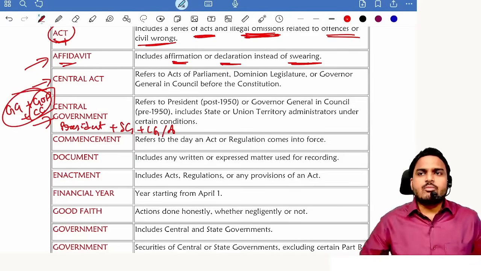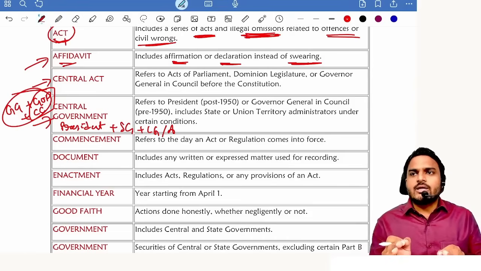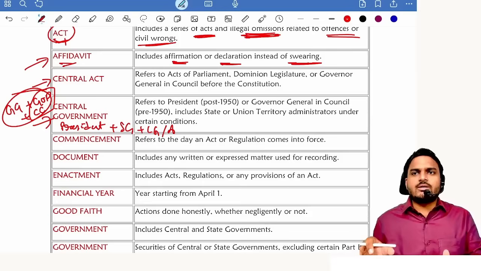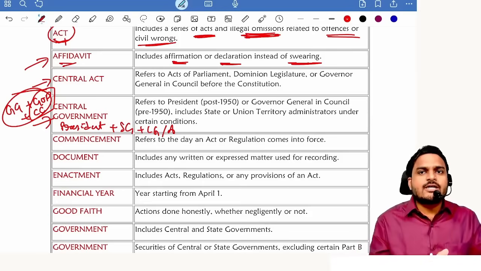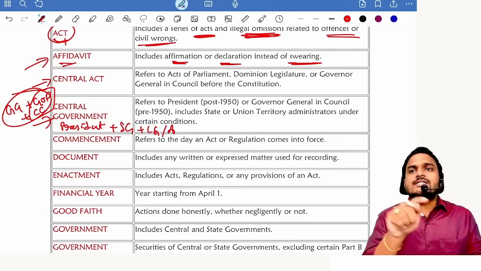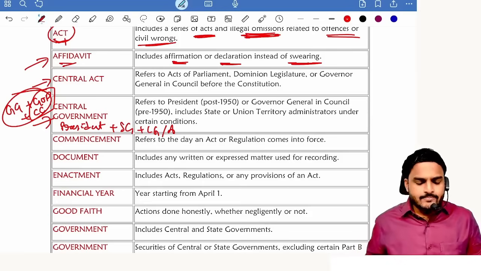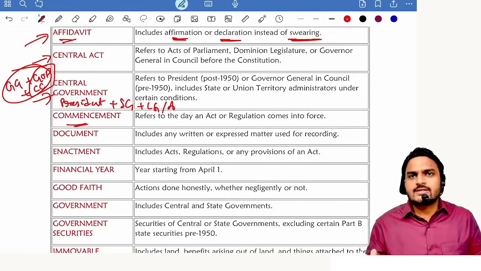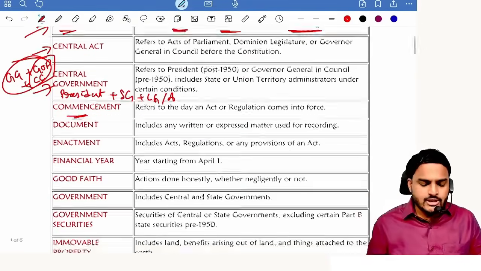Everyone, I'm not telling that state government is central government. Few functions were delegated to state government by central government. Now, with respect to those functions, state government is also called central government. Next one, commencement. Commencement means coming into force. Commencement means coming into operation.